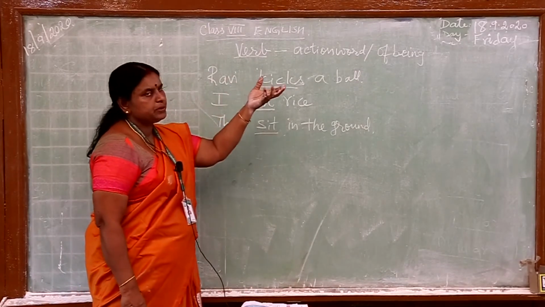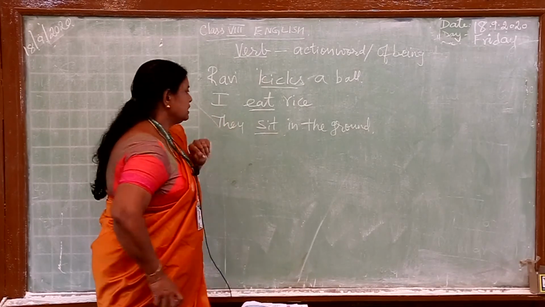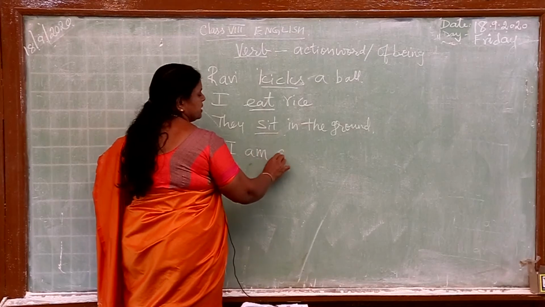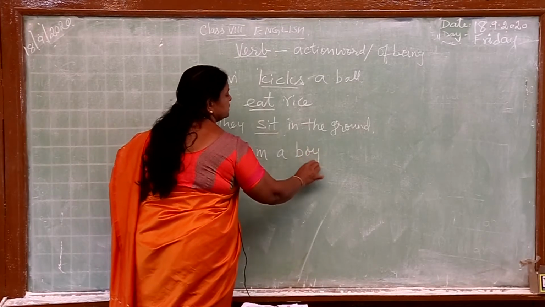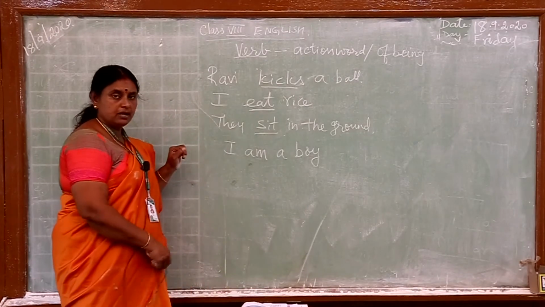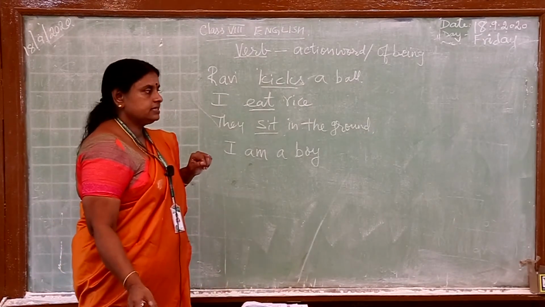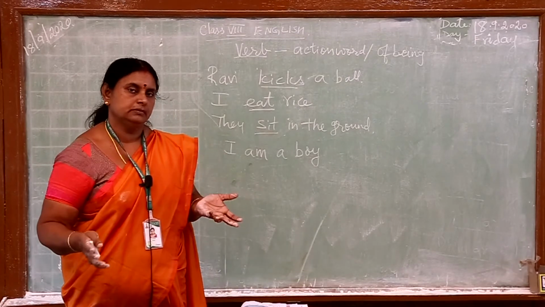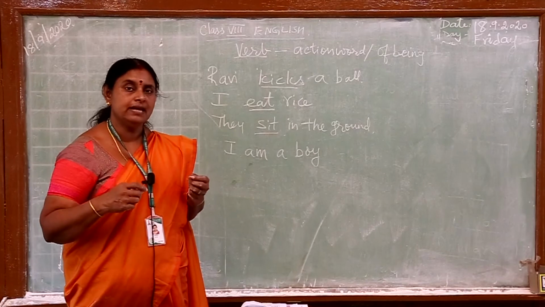Now, what is this being? For example, I am a boy. Can you see any action words, children? No, you cannot see any action word, but no sentence can be without a verb.